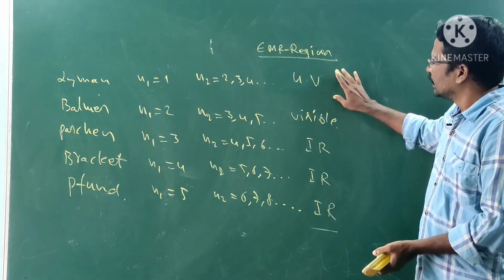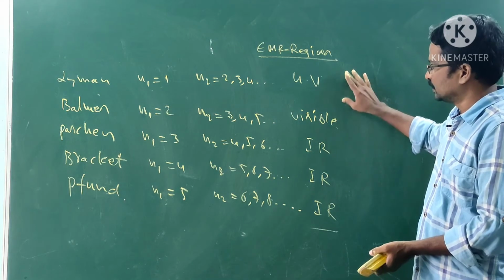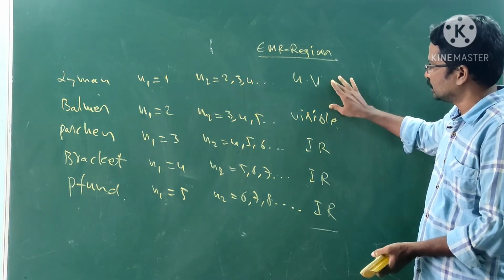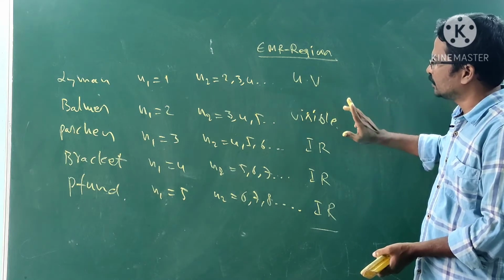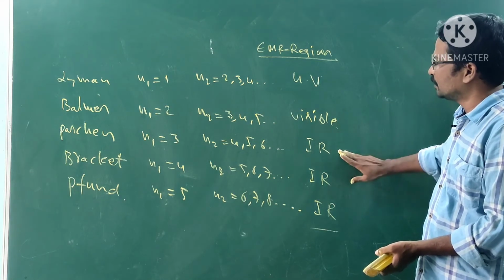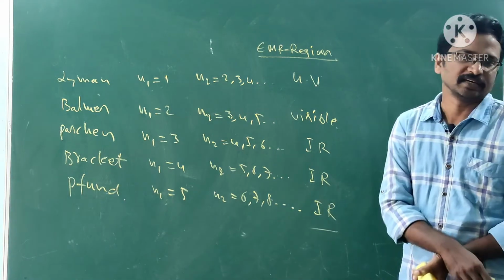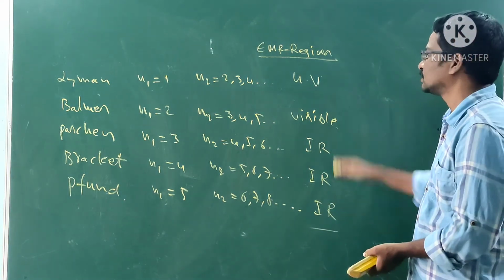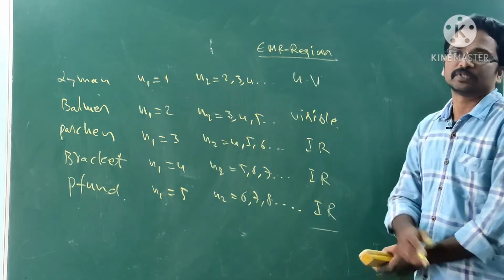Lyman passed UV radiation, Balmer passed visible radiation, and Paschen, Brackett and Fund passed IR. By passing these radiations, they get the electromagnetic spectra.